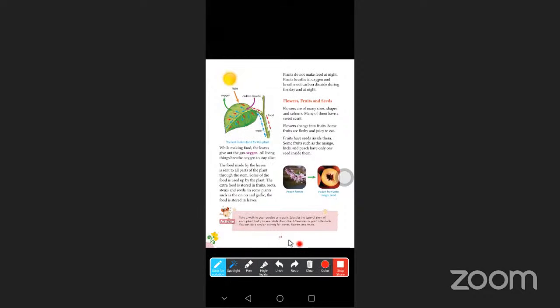The leaves, what is the function of the leaves? The leaf makes the food. So the leaf is called the kitchen of the plant. Why? Because the leaf makes the food. When they are making the food in the leaf, at that time they release oxygen. That oxygen we all are breathing to stay alive.